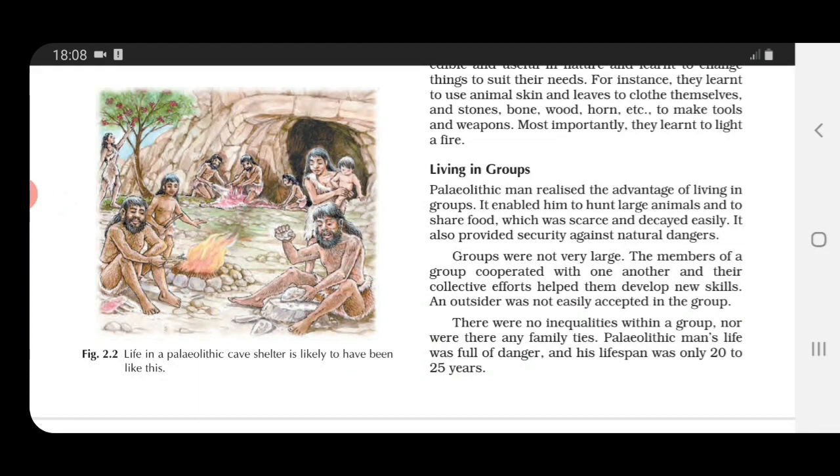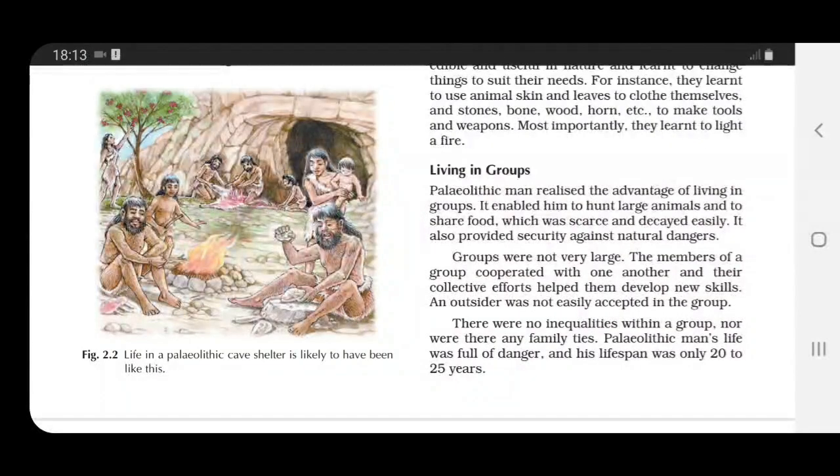It enabled them to hunt large animals. They could easily share food. It also provided security against any natural dangers, any natural disaster, which could have come up anytime. Now the best part was the members of the group cooperated with one another, and there were no inequalities within a group. All were treated equally. But one thing was there, that an outsider was not easily accepted by the group members.